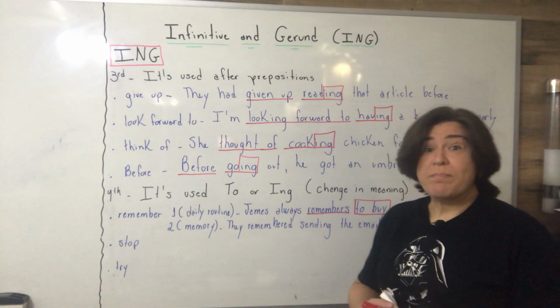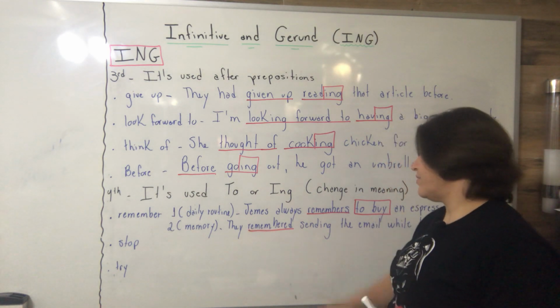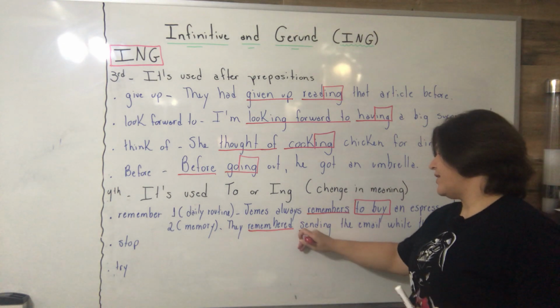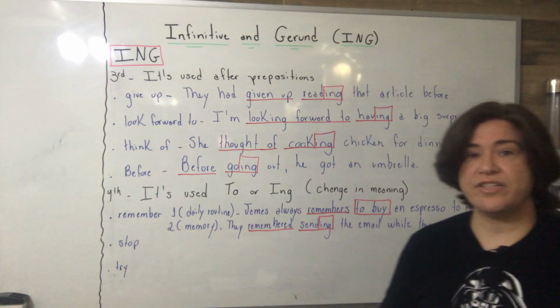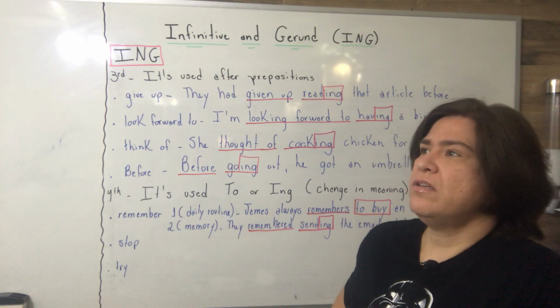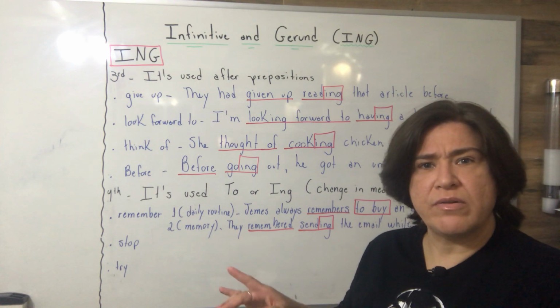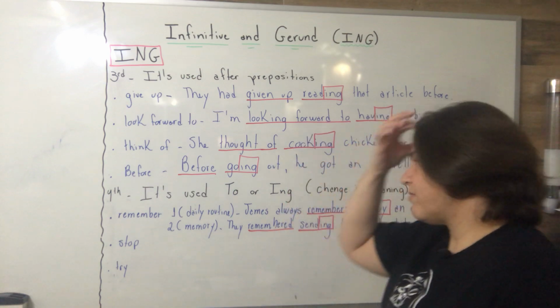So I'm talking about memory now. We have the verb remember, and the next verb, the infinitive, using ing. Because it's like as if they stop it. No. I remember sending an email while we were on vacation. You see, you are searching the memory, all right?